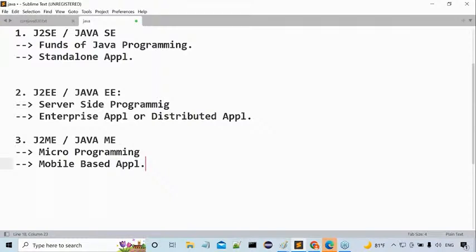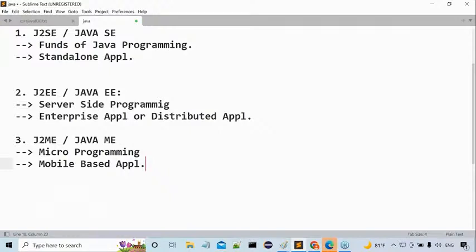If we design and execute any application on the basis of mobile architecture, then that application is what? Mobile based application. Definition is okay. And if you run any software, any application on a mobile hardware system, that application is a mobile based application. That's okay, fine. Good, I understood that.